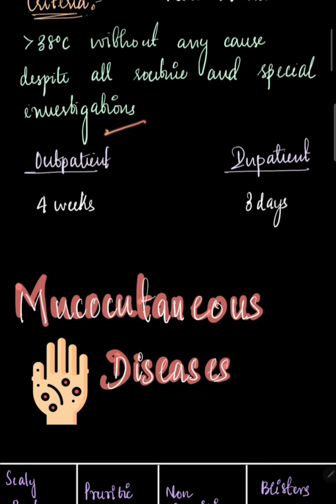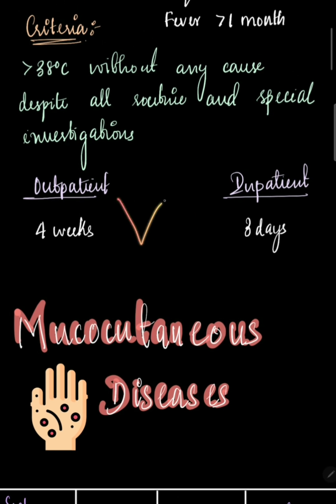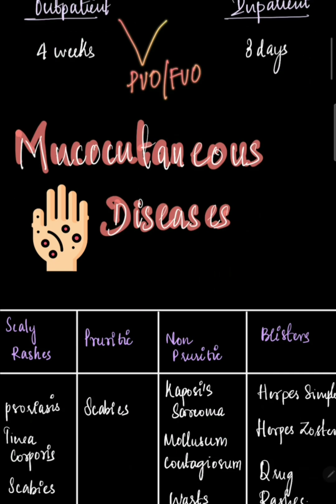Now, if the patient is consulting the doctor as an OP patient for around 4 weeks, and we're not able to come to a conclusion or a cause of the fever, or if a patient is admitted with high fever for around 3 days, and despite running all the tests possible, we're not able to come to a conclusion as to what is causing this fever, then that is called pyrexia of unknown origin, fever of unknown origin.